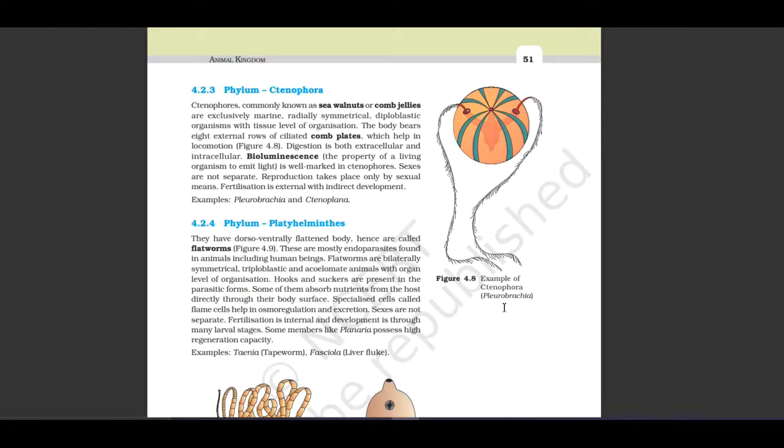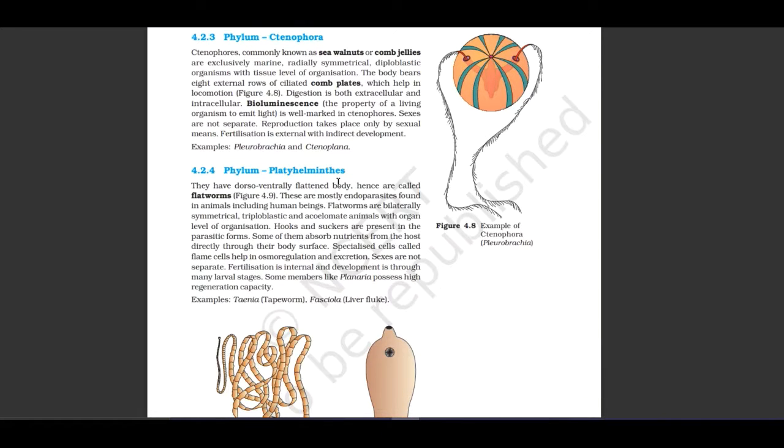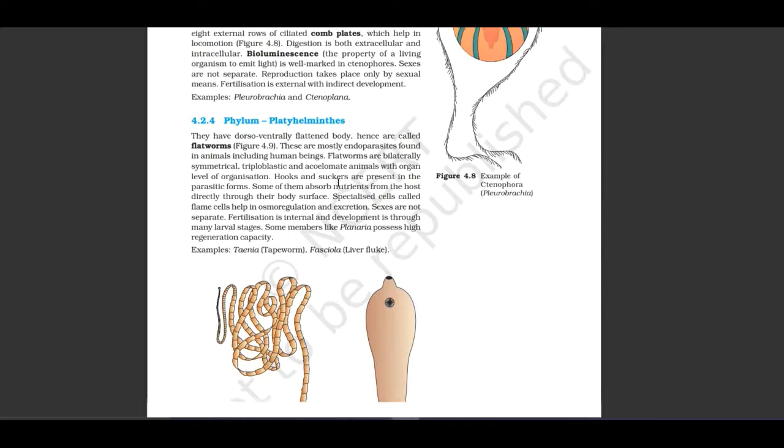Phylum Ctenophora. Ctenophora, commonly known as sea walnuts or comb jellies, are exclusively marine, radially symmetrical, diploblastic organisms with tissue level of organization. The body bears eight external rows of ciliated comb plates which help in locomotion. Digestion is both extracellular and intracellular. Bioluminescence, the property of a living organism to emit light, is well marked in Ctenophora. Sexes are not separate. Reproduction takes place only by sexual means. Fertilization is external with indirect development. Examples: Pleurobrachia and Ctenoplana. Here they have shown the picture of Ctenophora, Pleurobrachia.